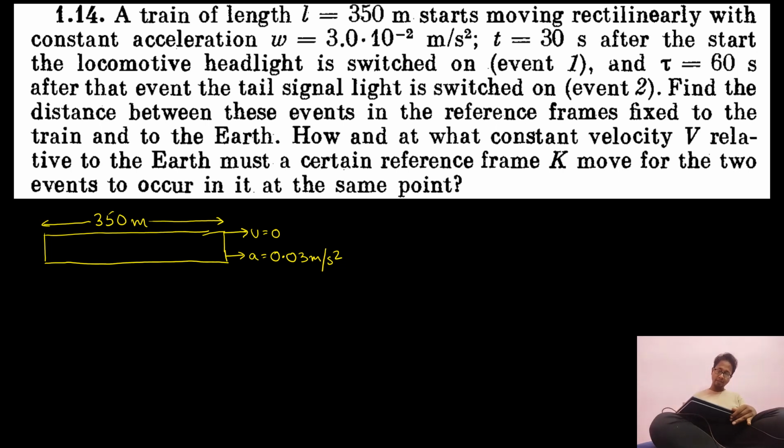So let me calculate how much distance the train traveled till 30 seconds. Can I simply say S is equal to ut plus half at square. The initial velocity is equal to 0 because the train starts moving.